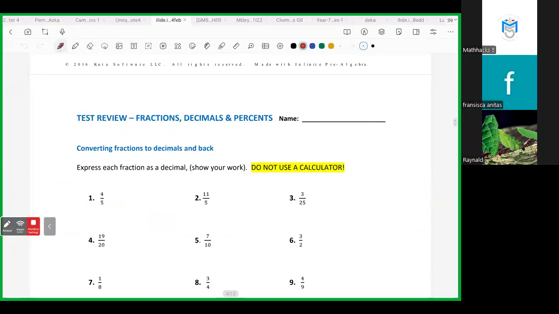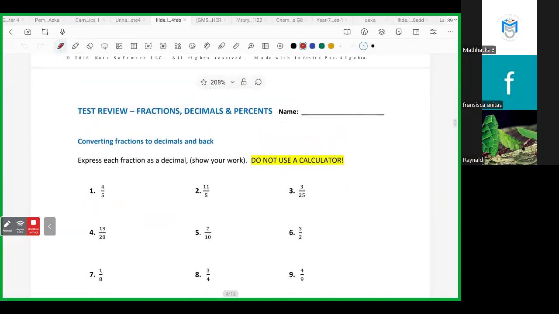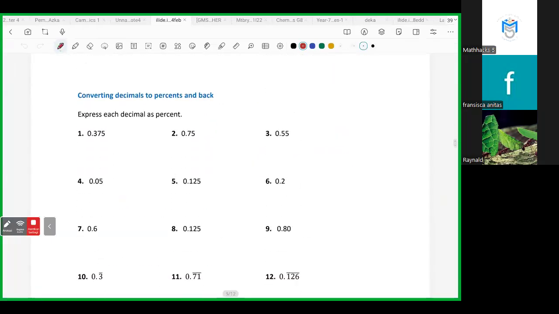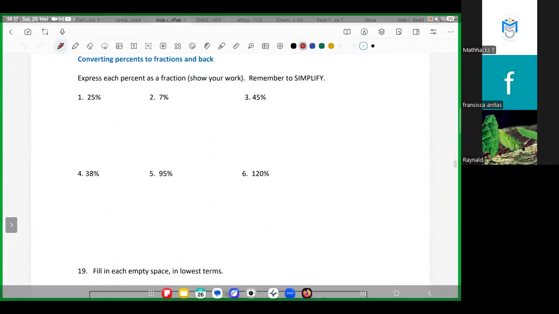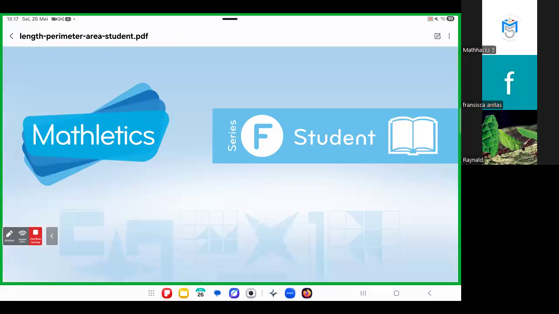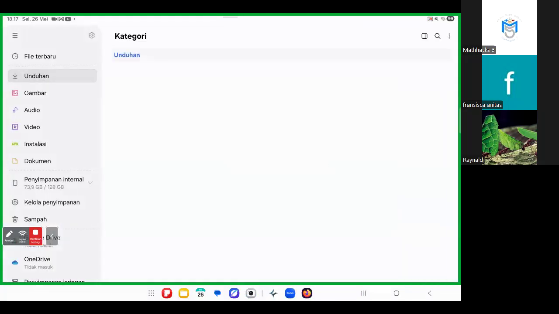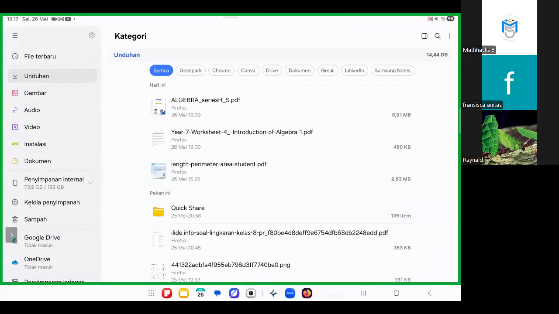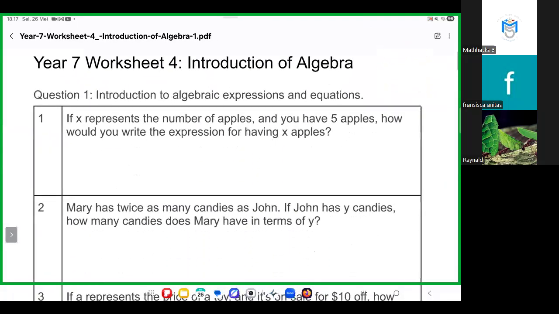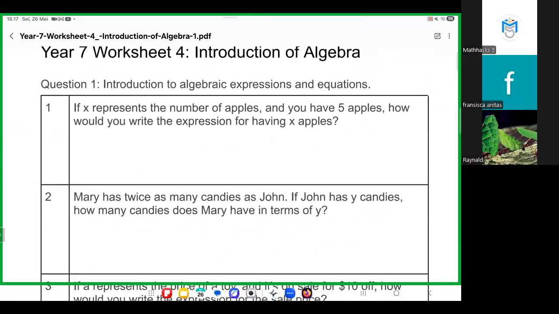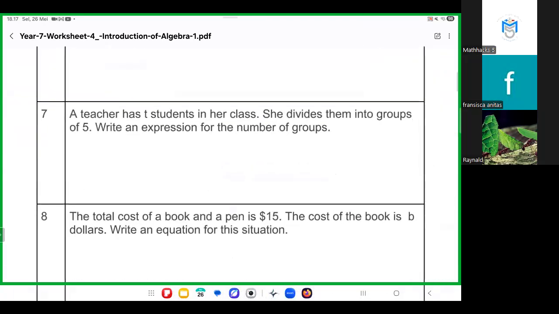This one, Ray: decimal, fraction and percentage, like in our last meeting, or do you want to learn algebra? Which one do you want to learn today? Algebra is about linear equations and algebra expressions. Which one?